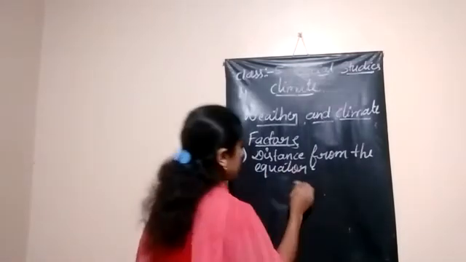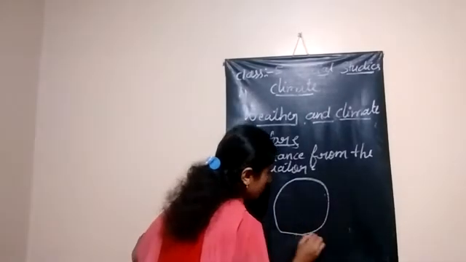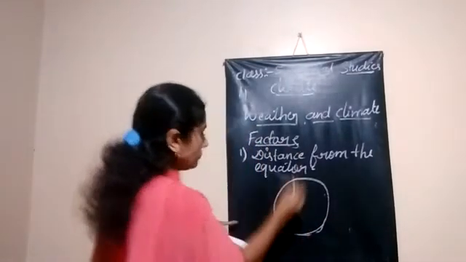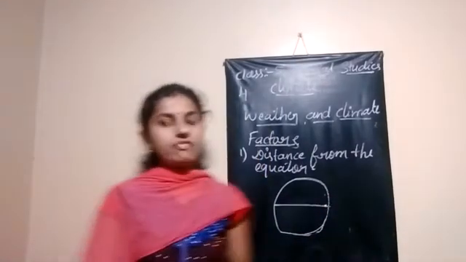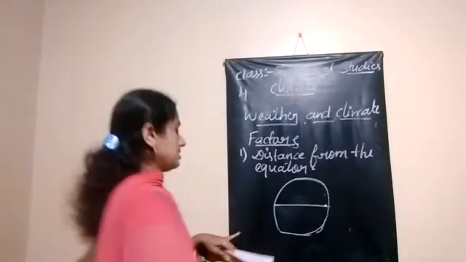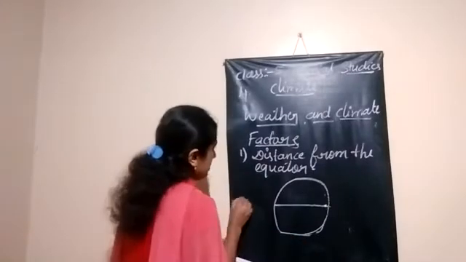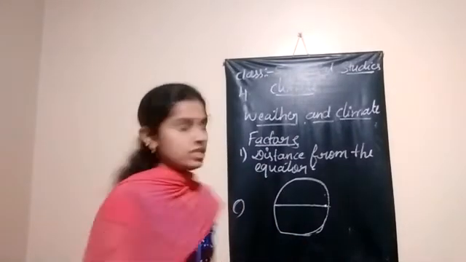Okay, see here. This is the equator, the imaginary middle line of the earth. Got it? This is the sun. Imagine the sun rays are falling like this. Understood?